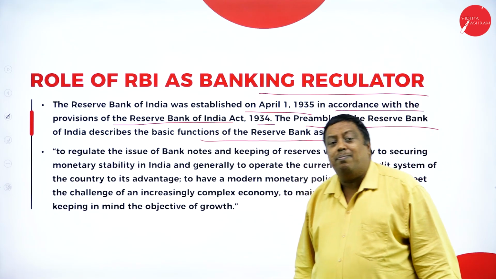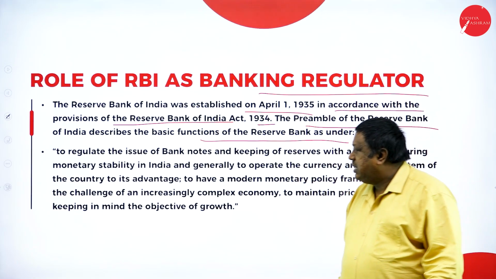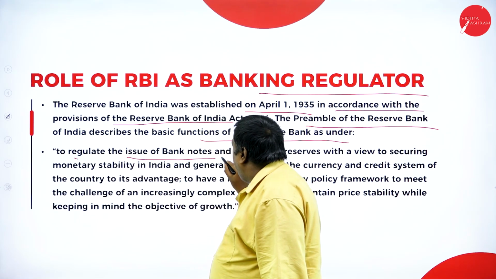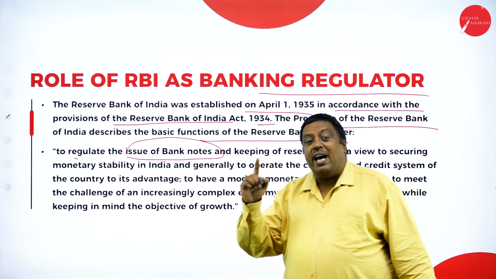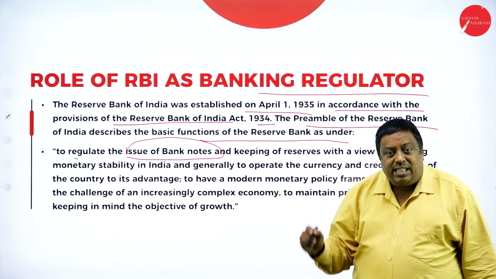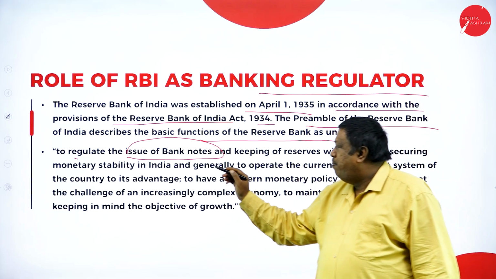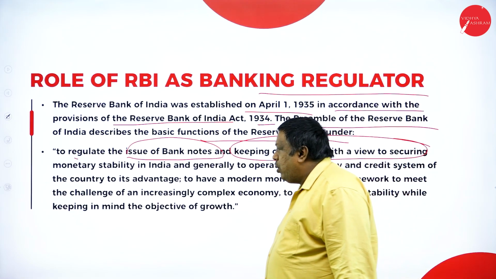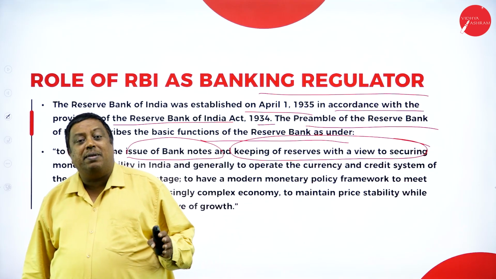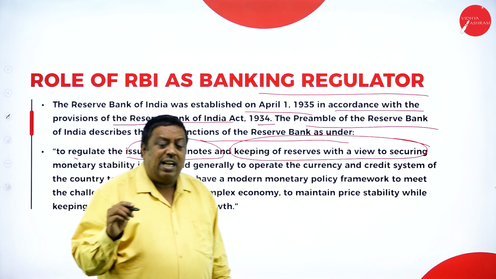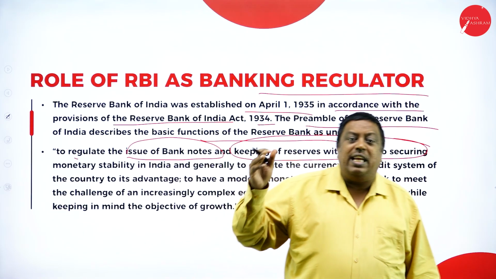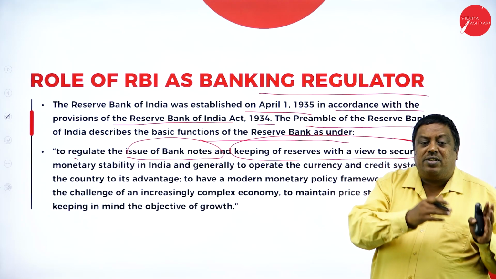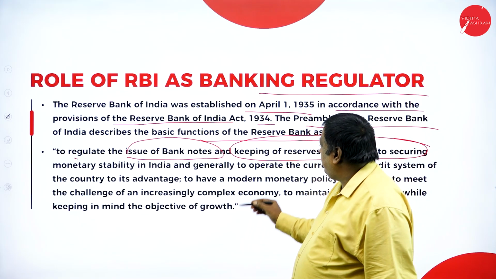So we are going to discuss the functions one by one, so that we can understand them easily. The bank was established to issue bank notes. What they're saying is, RBI was started with the intention to issue bank notes and keep reserves in the bank with the secured concept, and have monetary stability in the country. They're saying I should control the entire monetary thing. If anything happens in our country, the benefits can be utilized from the funds here.